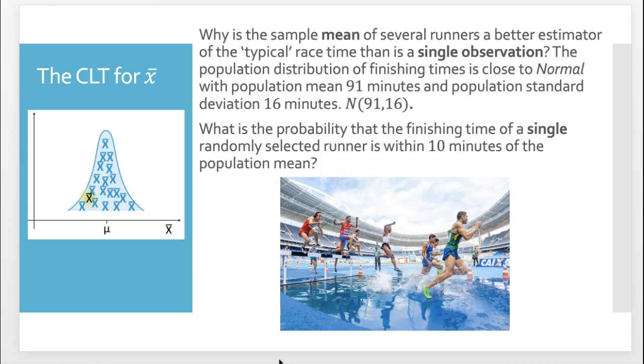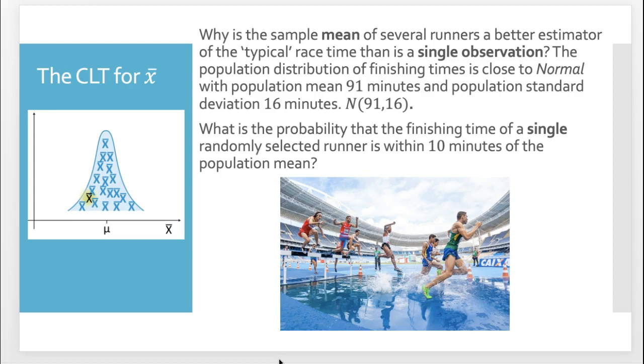We're asking, why is a sample mean of several runners a better estimator of the typical race time than a single observation? We're saying that the average of a collection of individuals' times is going to be better than a single observation, no matter where that single observation is coming from. Even if it's coming from some expert, the average of randomly selected individuals is better and more precise than a single observation.